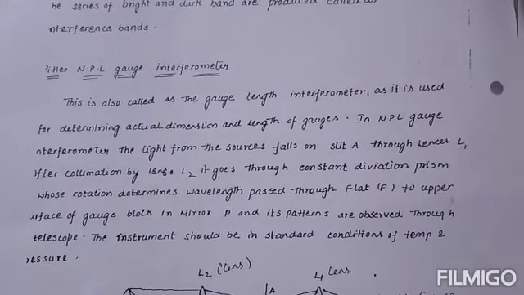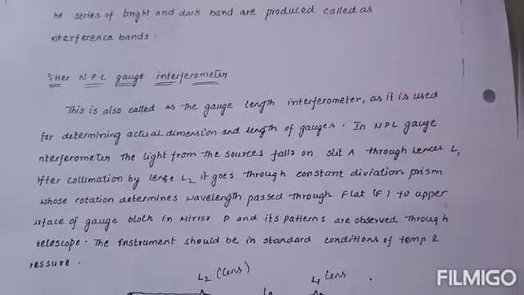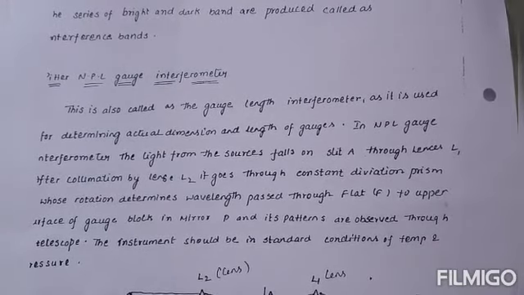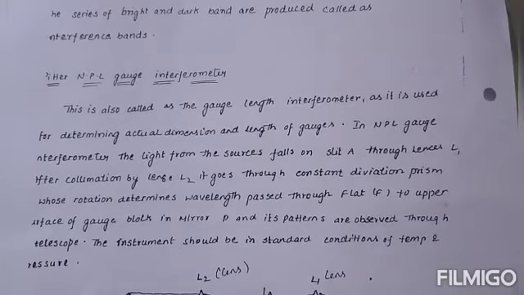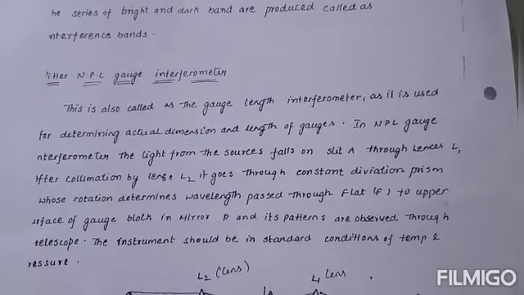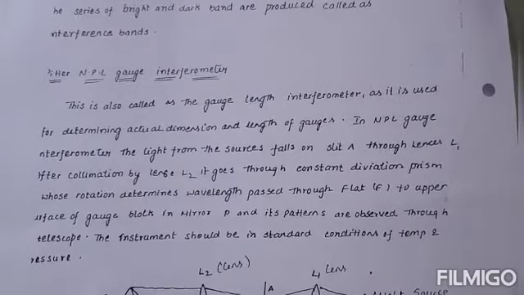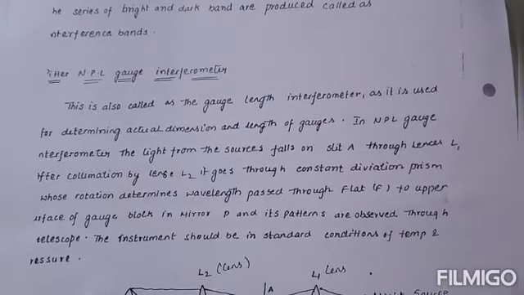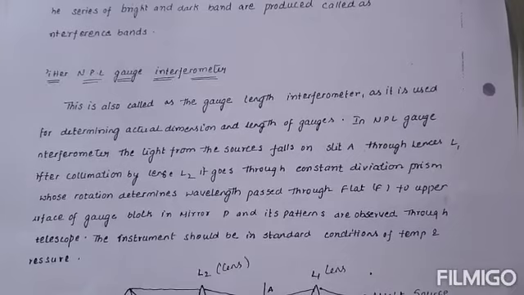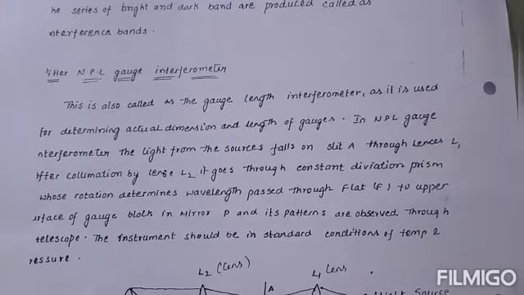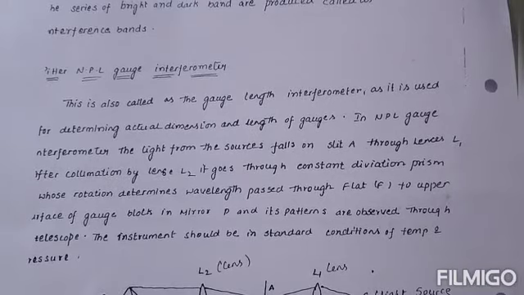In the NPL gauge interferometer, the light from the source falls on slit A through lenses, after collimation by lens L2. It goes through the constant deviation prism, whose rotation determines the wavelength. The light then passes through the different gauges being measured and the different lenses, which transmit it to the object.